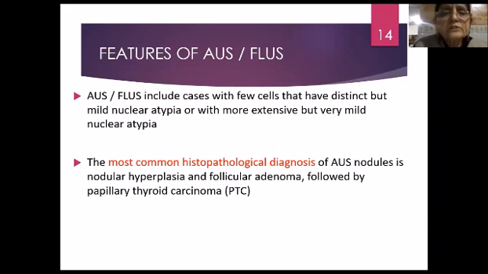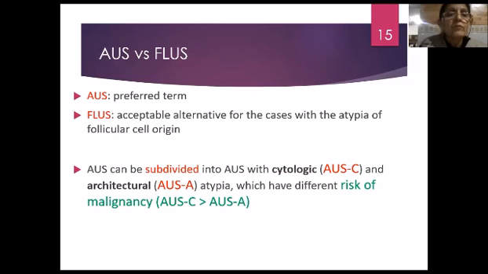Features of OSFLOS: with few cells that have distinct but mild nuclear atypia, or with more extensive but very mild nuclear atypia. Most common histological diagnosis of OSFLOS nodule is nodular hyperplasia in a multinodular goiter and a follicular adenoma. But remember that many of these cases may turn out to be papillary thyroid carcinoma. OS or FLUS can be taken as one entity and should not be used separately.